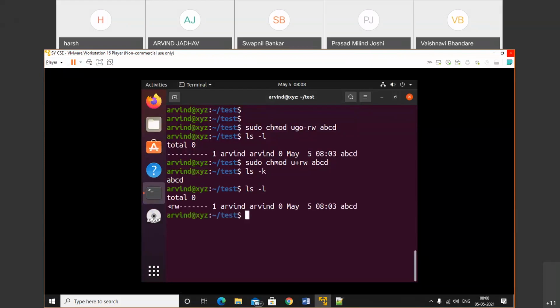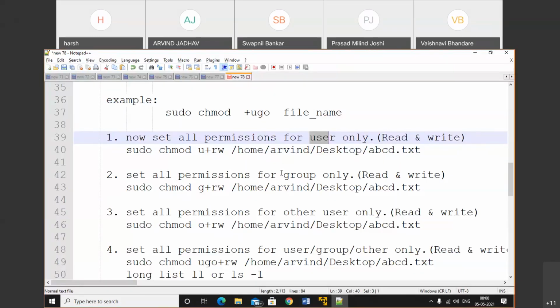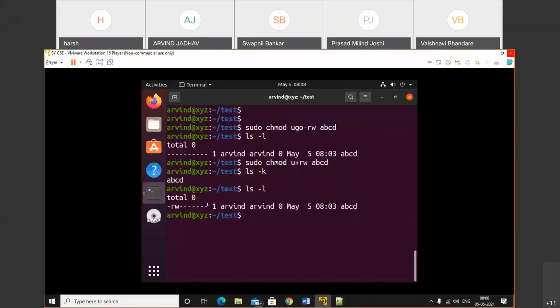Now we get the permission for the user only. We got the permissions for the user. So how do we set that permission? See, sudo chmod u plus read write. Okay, now again we need to set the permission for the second option we had. We need to set the permissions for group only. Now for the group, we first have to remove the user's permission.